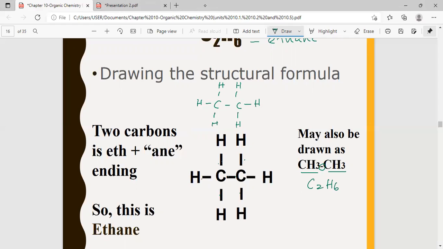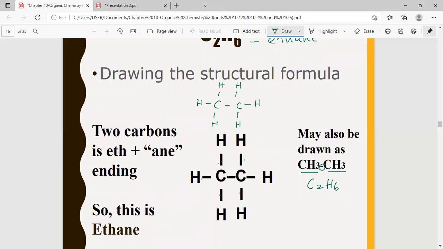Is that clear? If you come across a formula like this, don't think that you have not learned this. You add up all the atoms and see which alkane it belongs to. Since you're learning about alkanes, this molecular formula will be connected to CnH2n+2.